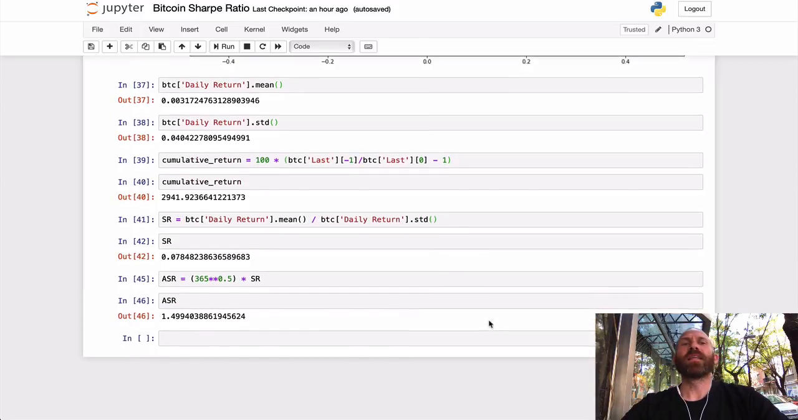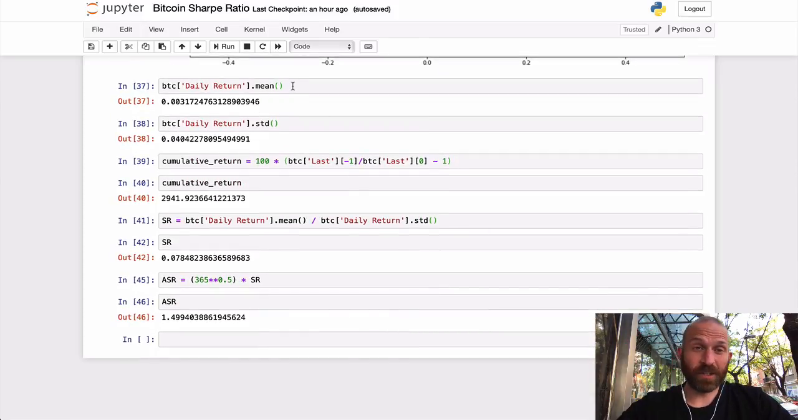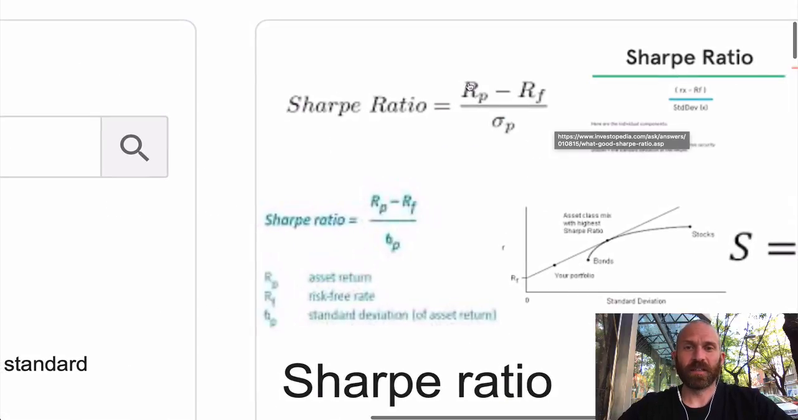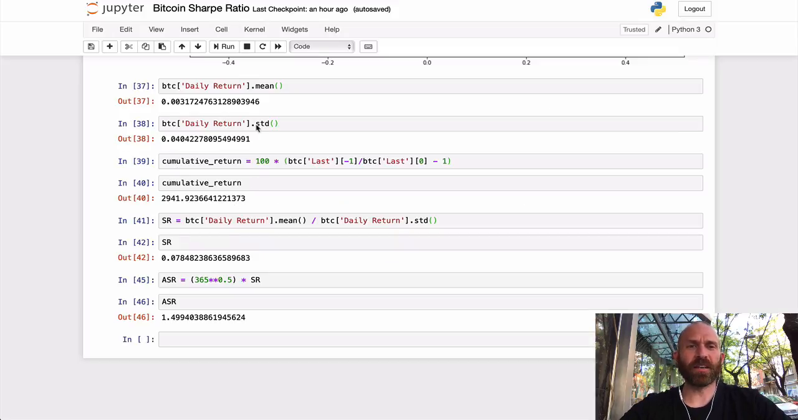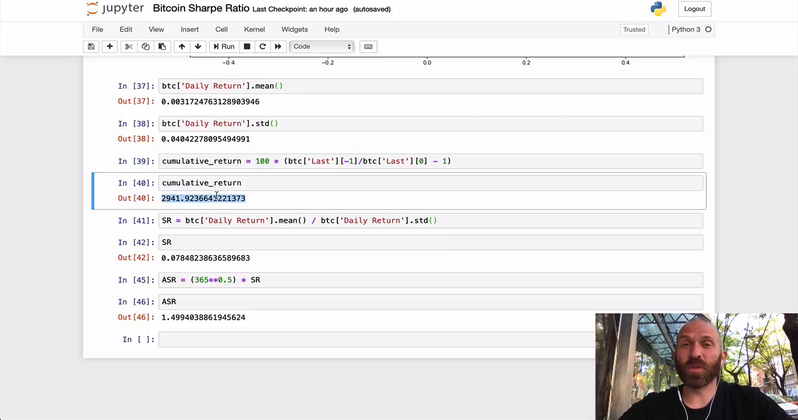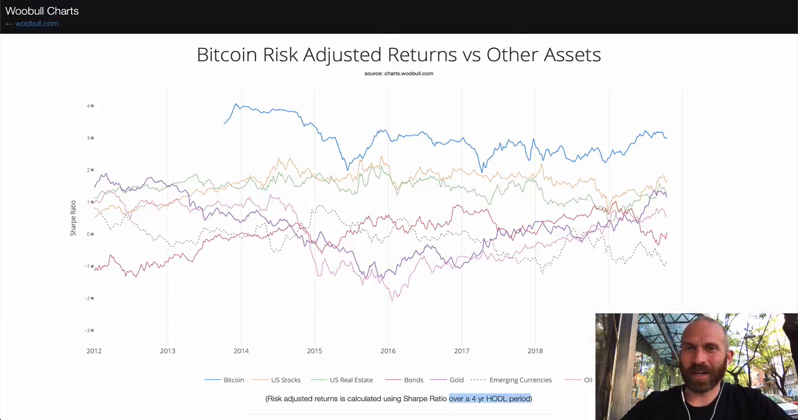Okay, then what we do is to calculate the Sharpe ratio. Now remember, the Sharpe ratio, if we take a look here again, is the return we're getting over the standard deviation. So we just calculate that stuff. We have the daily returns that we calculated, we get the mean of them, so that's the daily return. Okay, and then we get the standard deviation of those returns. We can also get a cumulative return just to see. Now over those 4 years, you get an almost 3,000% return on your investment. Pretty badass. Much better than a bank account, much better than all of these other assets there.